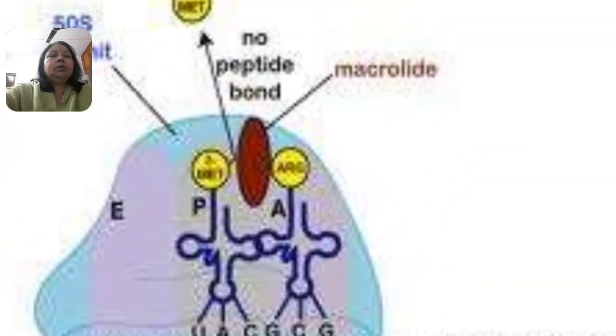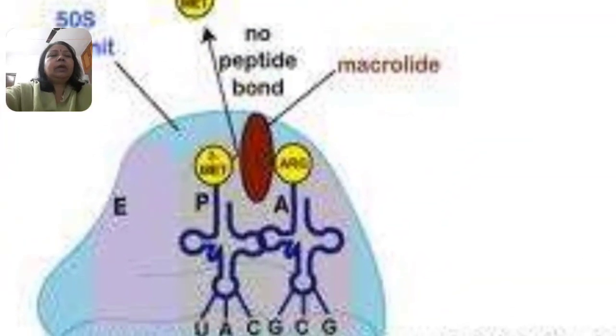In this picture, you can see a macrolide on the P and A site. In the growing polypeptide chain, synthesis of the polypeptide is released with the help of the release factor and the ribosome comes apart.